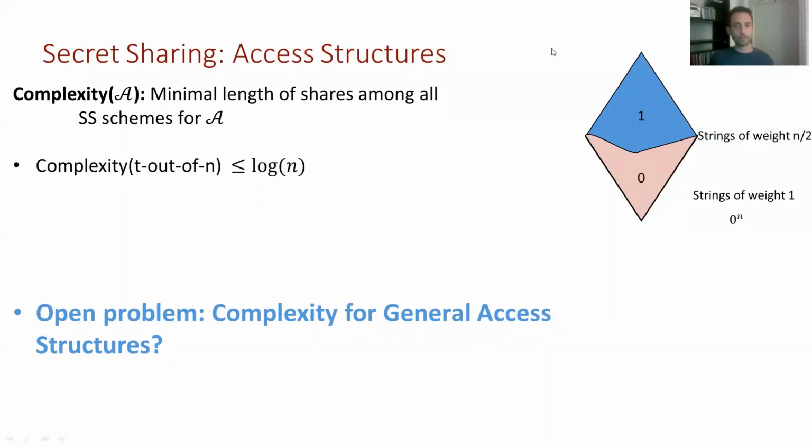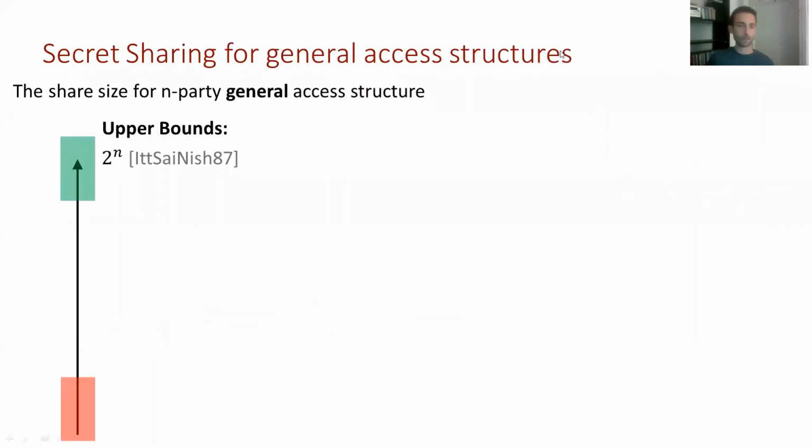So let's review the history of the results in this field. The problem of general secret sharing, or secret sharing for general access structures, was presented by Ito et al. in 1987, with a solution that gives shares of size 2 to the n. And it took over 30 years to improve this result, in a big breakthrough by Liu and Vaikuntanathan, which improved the exponent here not by much quantitatively, but it's still a big breakthrough since they showed it's possible to go below 2 to the n.